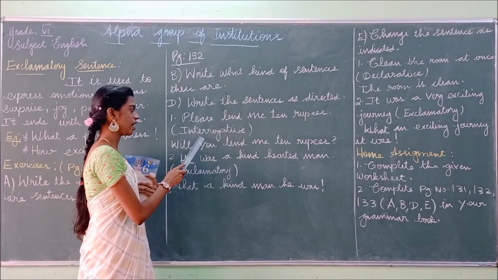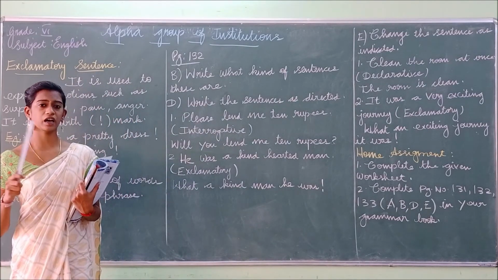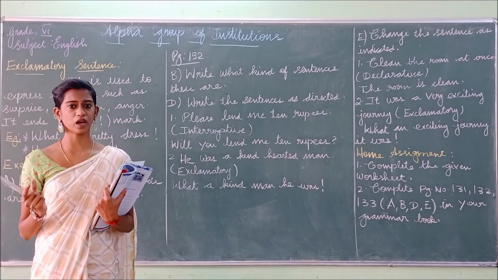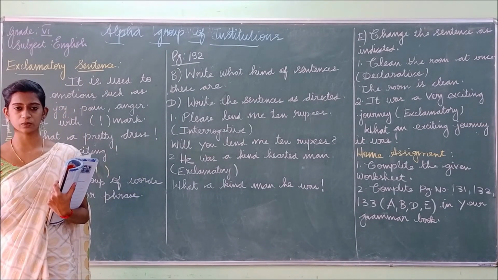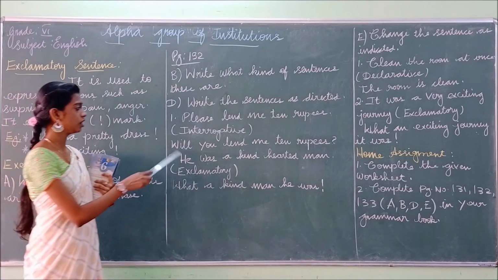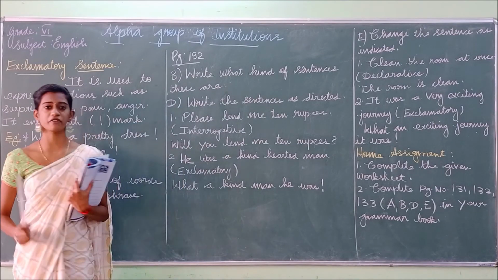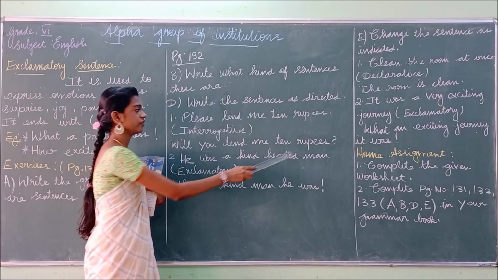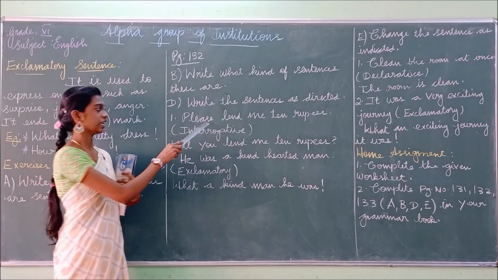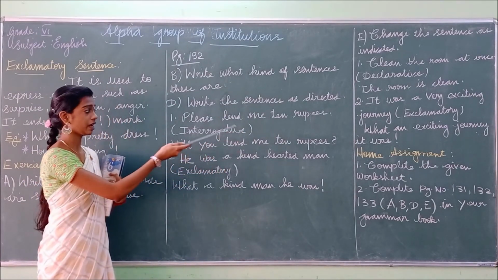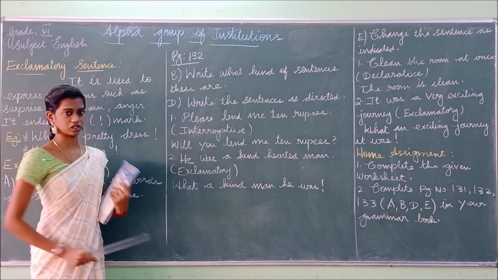So what have they asked? They have asked us to change it into an interrogative sentence. While asking an interrogative sentence, how will you ask questions? You will start with the question word and the sentence should end with the question mark. Okay. So, will you lend me 10 rupees? This is the form of asking questions. And you have to keep a question mark at the end of the sentence. So, they have given an imperative sentence and asked us to change it into an interrogative sentence. So, we have changed it.